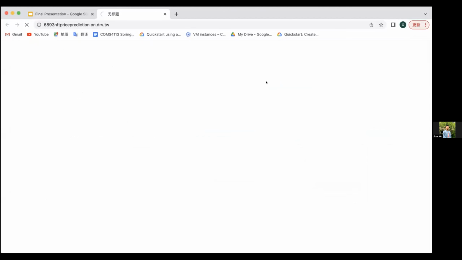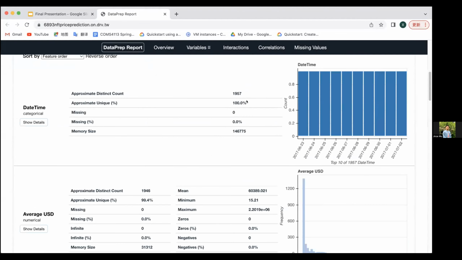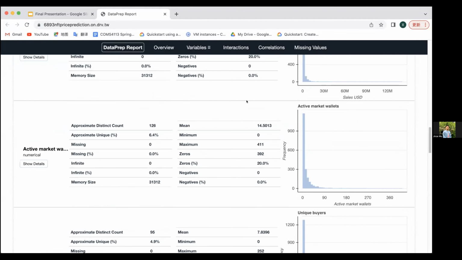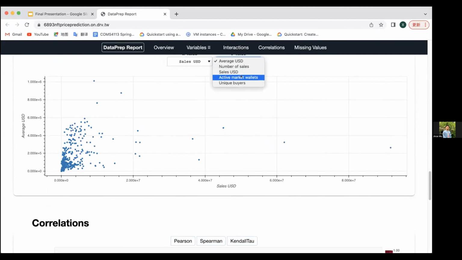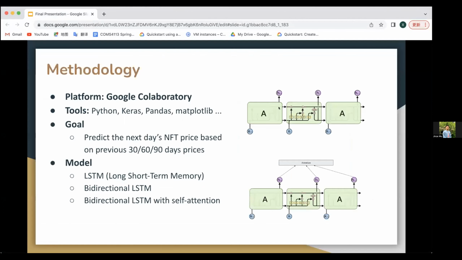We created a web page to show the data analysis result. We use serverless web hosting technology to host the web page so that it could be publicly accessed. And we have already shown this in our progress presentation. In this visualization part, we did statistics on the overall data and each variable, including calculating the amount of missing data, the distinct count, mean, and maximum value for each variable, and plotting the data distribution for each variable. In addition, we designed an interaction part. Users could observe the correspondence between 2 variables by choosing variables for X and Y.